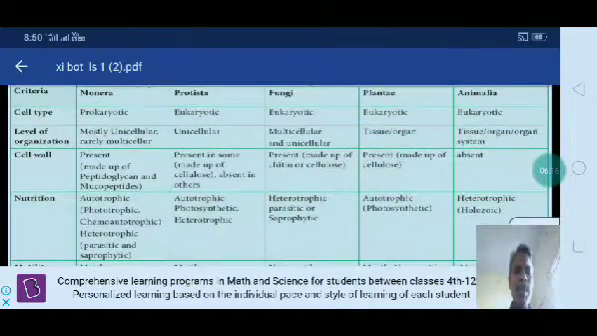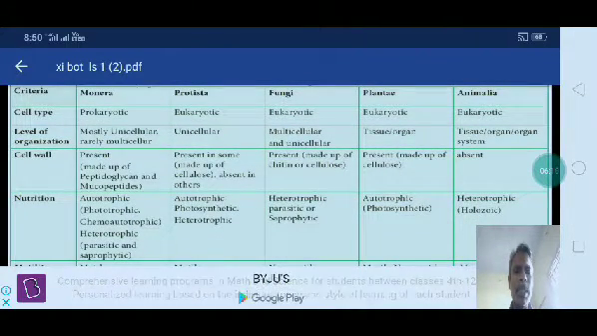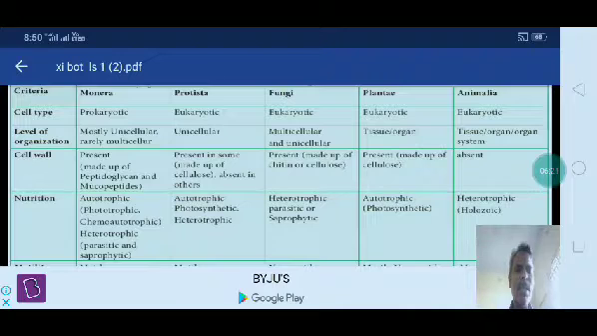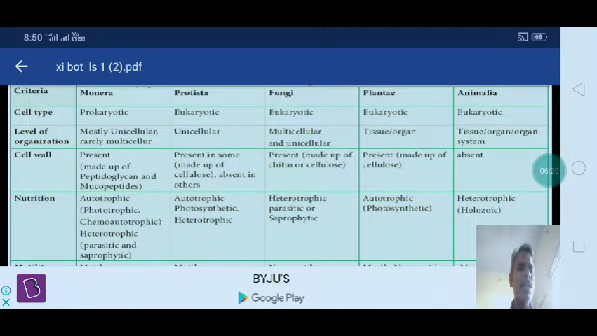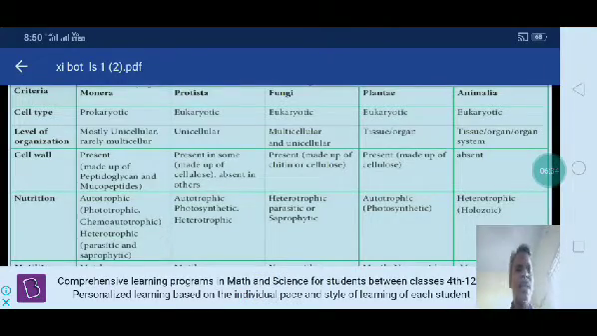In cell wall, present in Monera, made up of peptidoglycan and mucopolypeptides. Present in some Protista, made up of cellulose, absent in others. In Fungi, present, made up of chitin or cellulose. In plants, present, made up of cellulose. It is absent in animals.